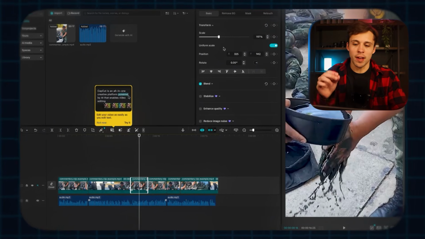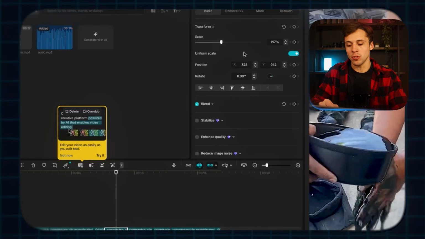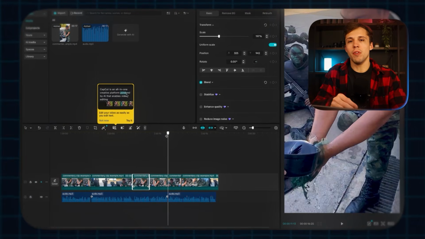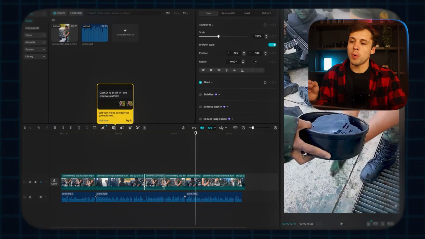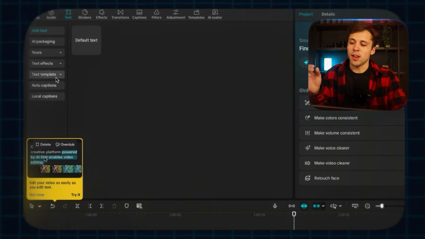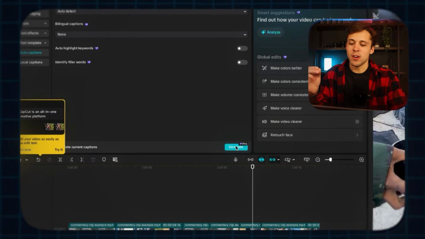For certain clips, I increased the scale so that way it was a bit more zoomed in. And I cut from different pieces of the video to tell the story. And after you do this part, you can come up here to text and click auto captions. And come down here and click generate.